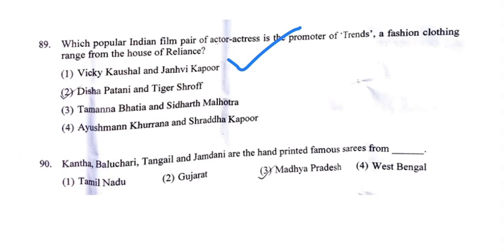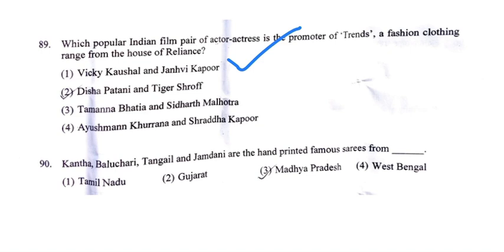Now the next question is, Kantha, Baluchari, Tangail and Jamdani are the hand-printed famous saris from which state? All these questions I taught you in my fashion GK classes. So if you haven't watched those classes, then please go and watch all the classes, all the series of fashion GK.